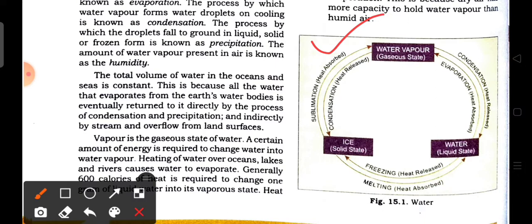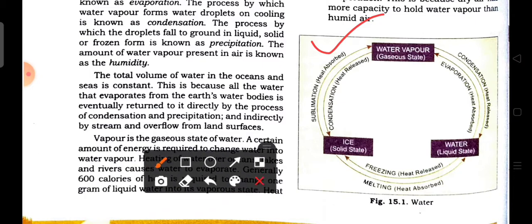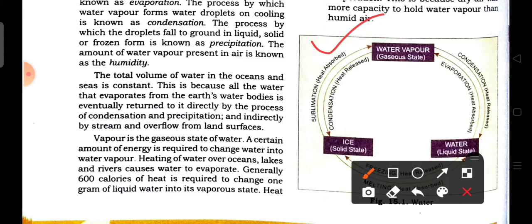Firstly, we read this paragraph: vapor is the gaseous state of water. Water vapor forms when the water absorbs heat. A certain amount of energy is required to change water into water vapor. The heating of water over the ocean, lakes and rivers causes the water to evaporate.